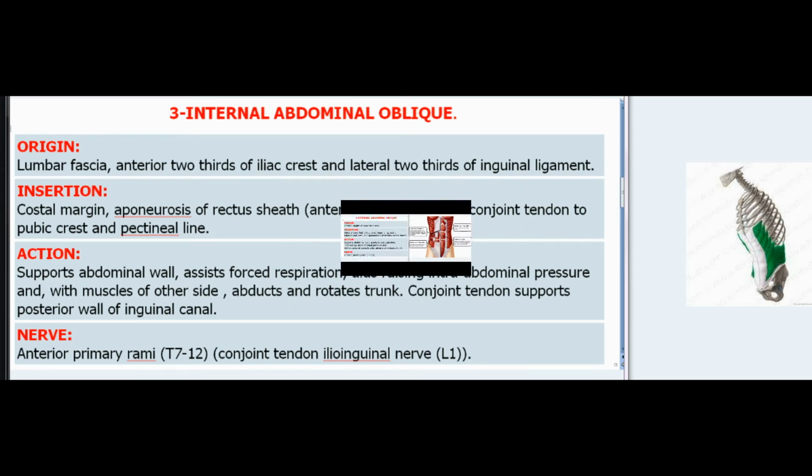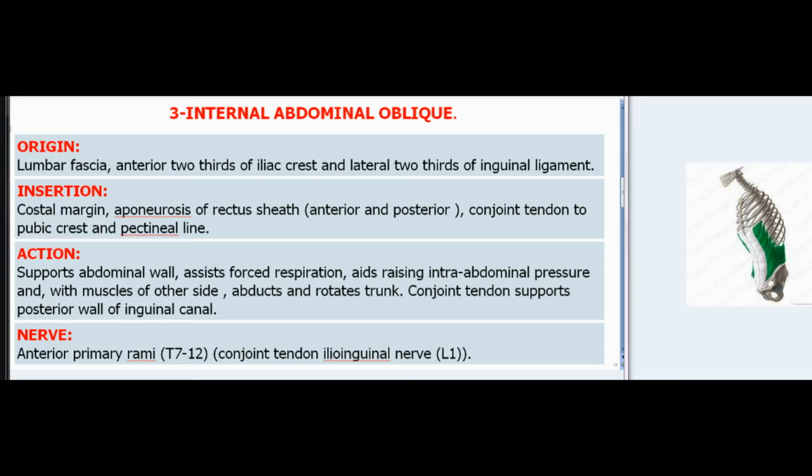3. Internal abdominal oblique. Origin: lumbar fascia, anterior 2/3 of iliac crest and lateral 2/3 of inguinal ligament. Insertion: costal margin, aponeurosis of rectus sheath, anterior and posterior, conjoint tendon to pubic crest and pectineal line.